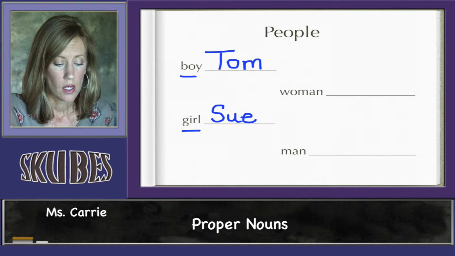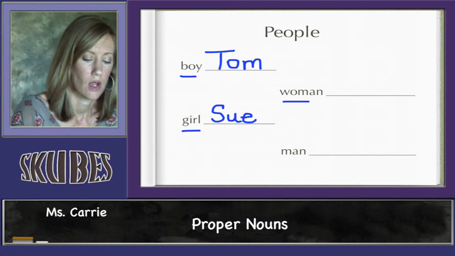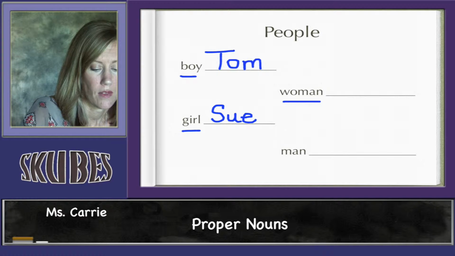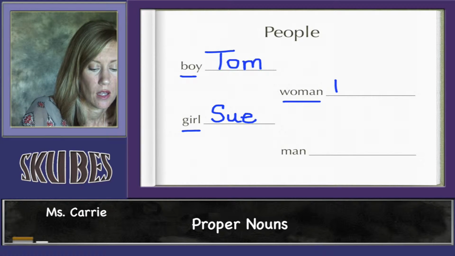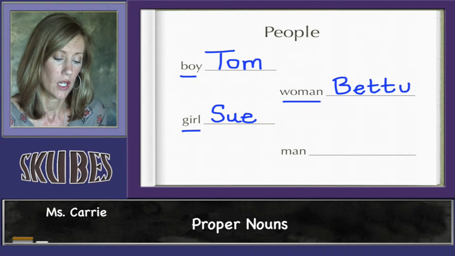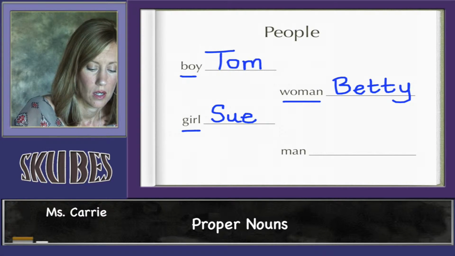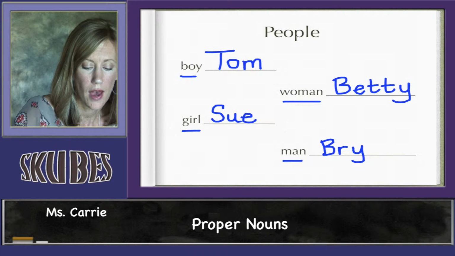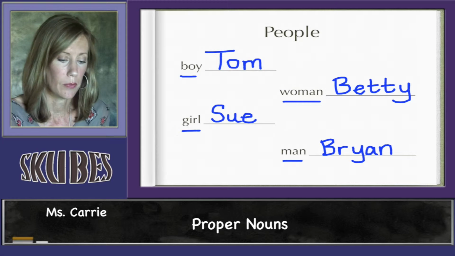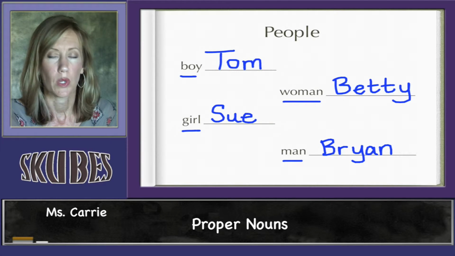Woman is another common noun. Say we have the name Betty for a woman. That would be capital because that's the name of a woman. And for man, we could say his name is Brian, and we would start that with a capital because that's his name. So we did some people.